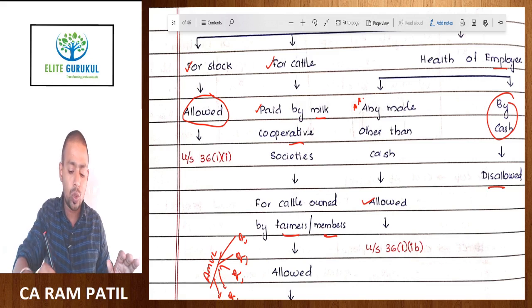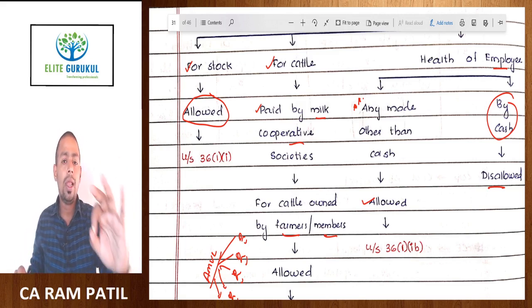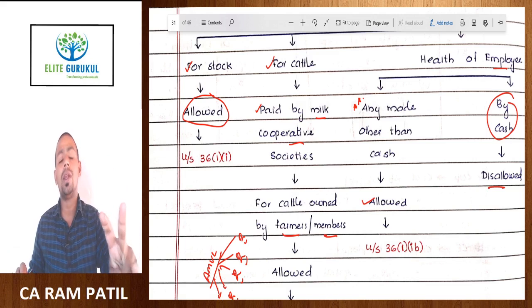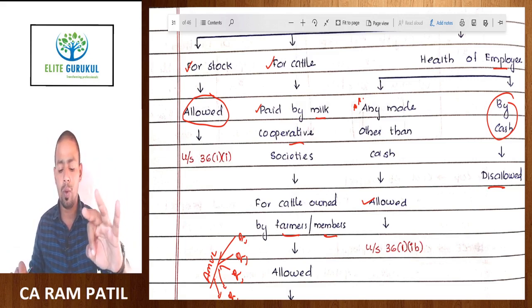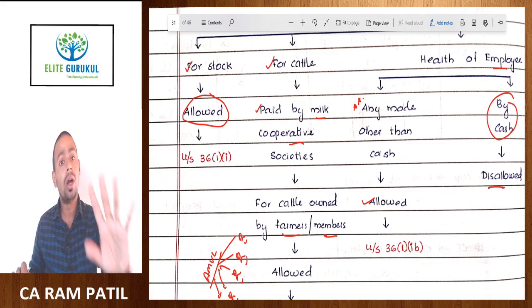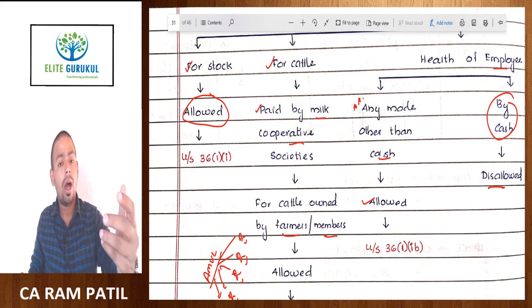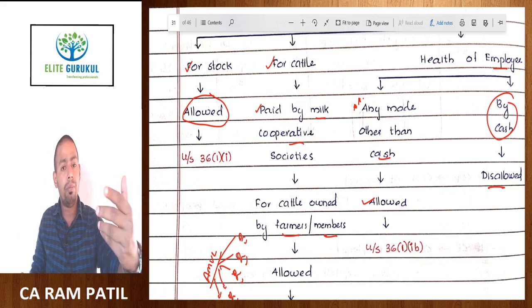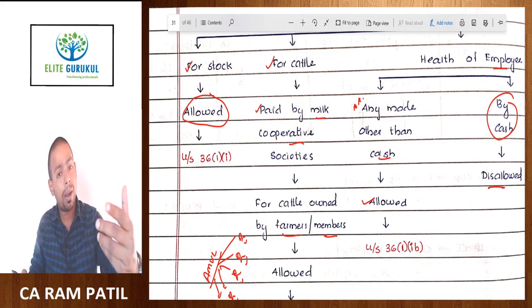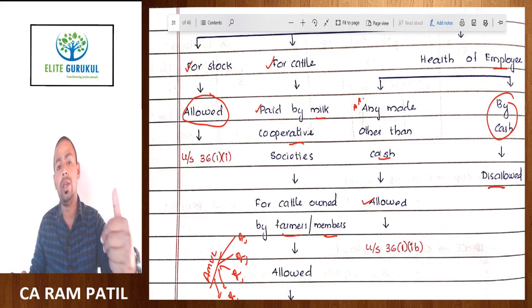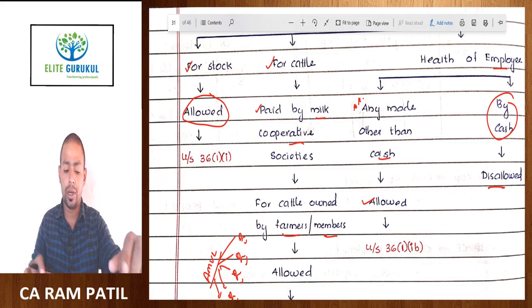In income tax, usually we are discussing, as of now, the language of account payee cheque, account payee draft, ECS or other electronic mode. But here the language is very simple. It says any mode other than cash, then only it is allowed. That means even a cross cheque is allowed, your simple bank draft is allowed, simple bank account transfer is allowed, Google Pay, Paytm or any other mode is allowed. Cash is not allowed here.